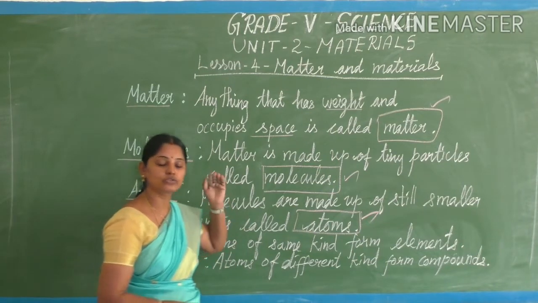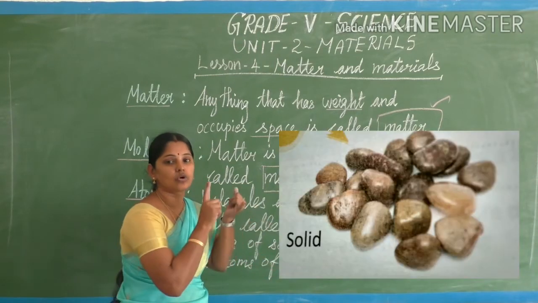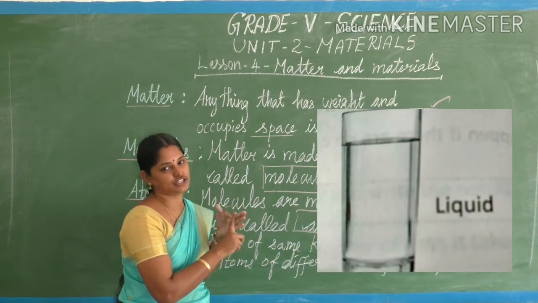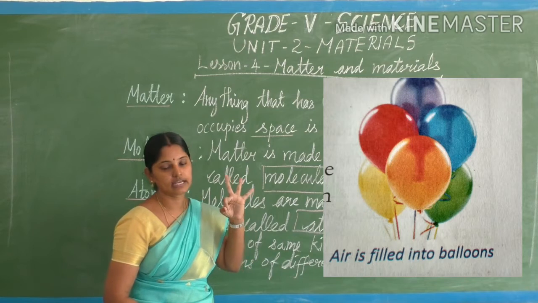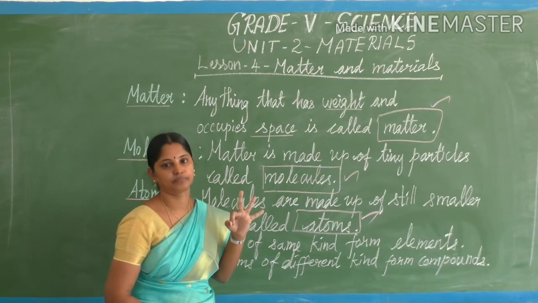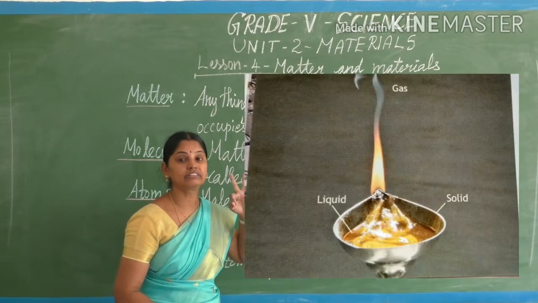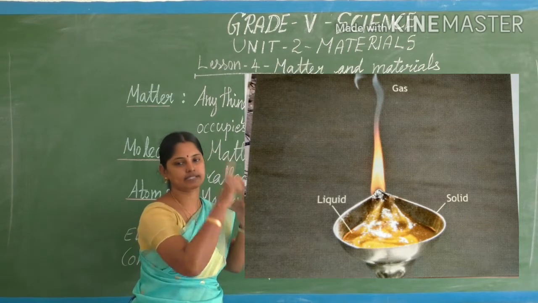So now we are going to study about different matters: solid, liquid and gaseous. So three forms of matter, forms and states. Now we are going to study the three states of matter: solid, liquid and gas.